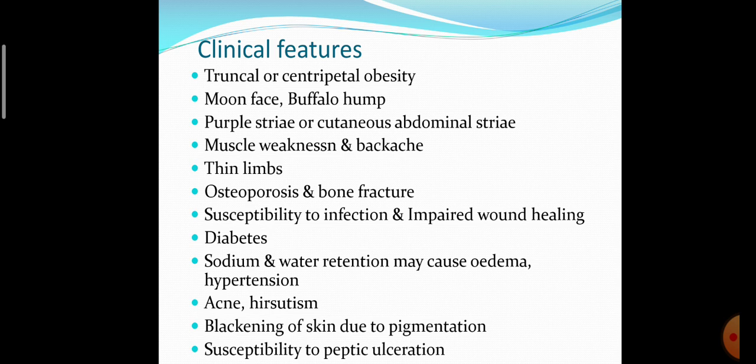Excessive secretion of glucocorticoids produces acne and hirsutism. Excessive secretion of ACTH and MSH produces blackening of the skin due to pigmentation. And more secretion of gastrin leads to excess secretion of HCl, so there is increased susceptibility to peptic ulceration. So these are all the clinical features of Cushing syndrome.